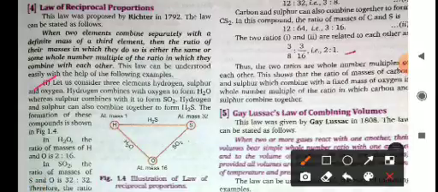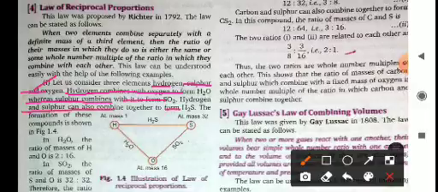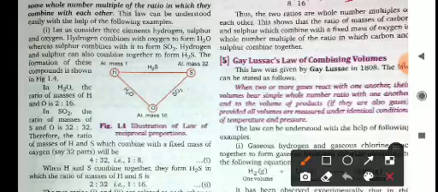Let us consider three elements: hydrogen, sulfur and oxygen. Hydrogen combines with oxygen to form water, whereas sulfur combines with it to form sulfur dioxide. Hydrogen and sulfur can also combine together to form hydrogen sulfide. The formation of these compounds is shown in the figure: hydrogen and sulfur combine to give H2S, hydrogen and oxygen combine to give H2O, sulfur and oxygen combine to give SO2. In H2O, the ratio of mass of hydrogen and oxygen is 2:16. In SO2, the ratio of mass is 32:32.